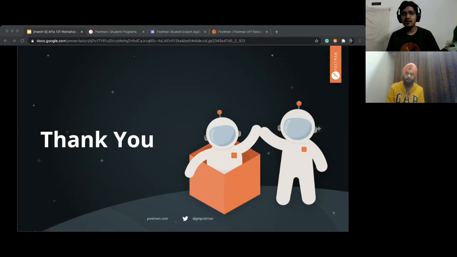We are also participating in GSOC, so you can see the applications and submit applications there as well. There are a lot of open source projects from Postman which you can have a look at. This year the application would be available soon, and you'll be able to see Postman as an org in GSOC.